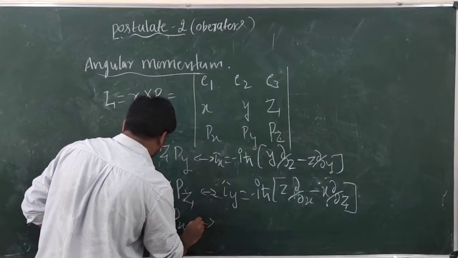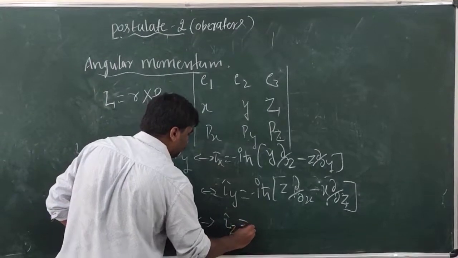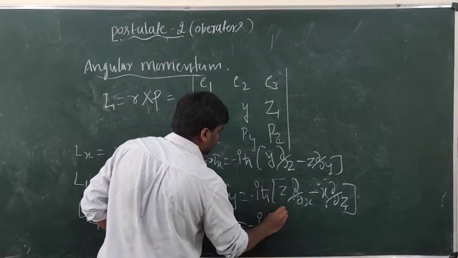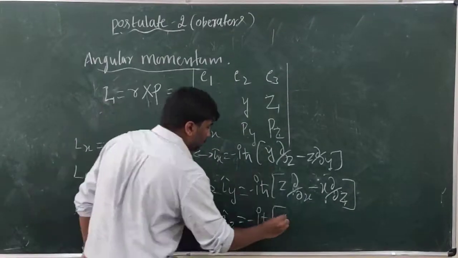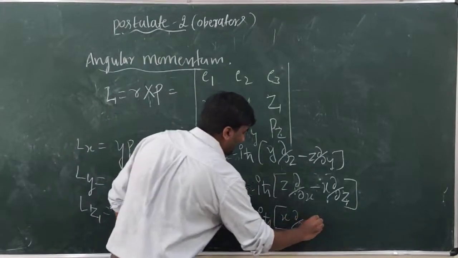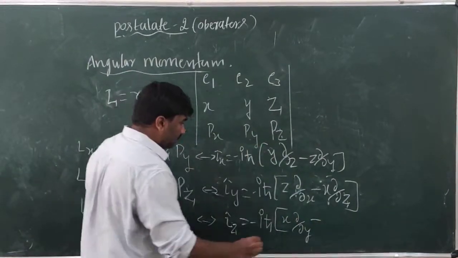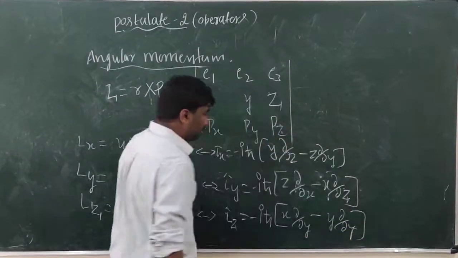Next, Lz is equal to minus iħ (x ∂/∂y minus y ∂/∂x).